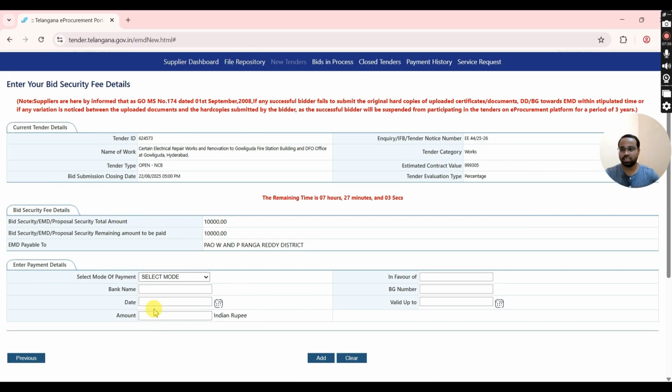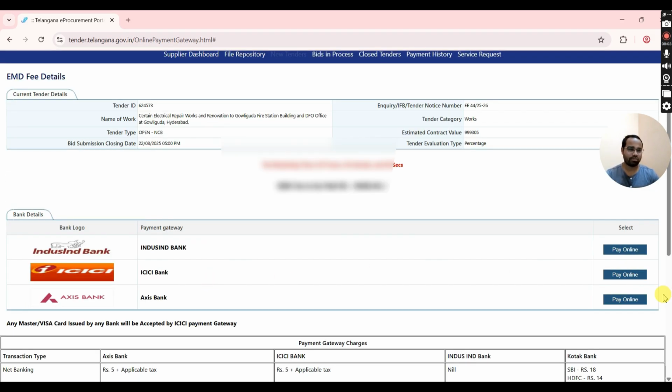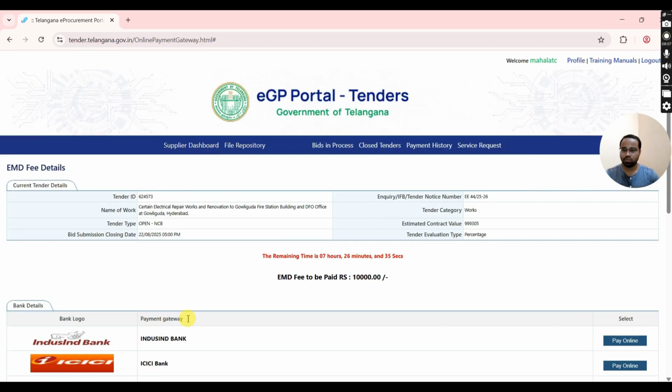Next, you will be redirected to Enter Your Bid Security Fee Details, that is EMD. Select mode of payment like BG, challan generation, online payment. If you want to make online payment, just select online payment and click on Continue. Then you will be redirected to Bank Details. Click any of 3 payment gateways and make payment through net banking or credit/debit card or UPI payment.